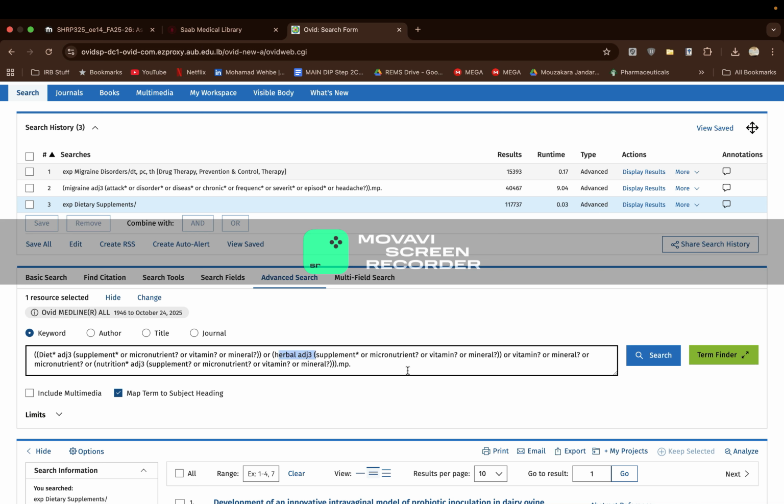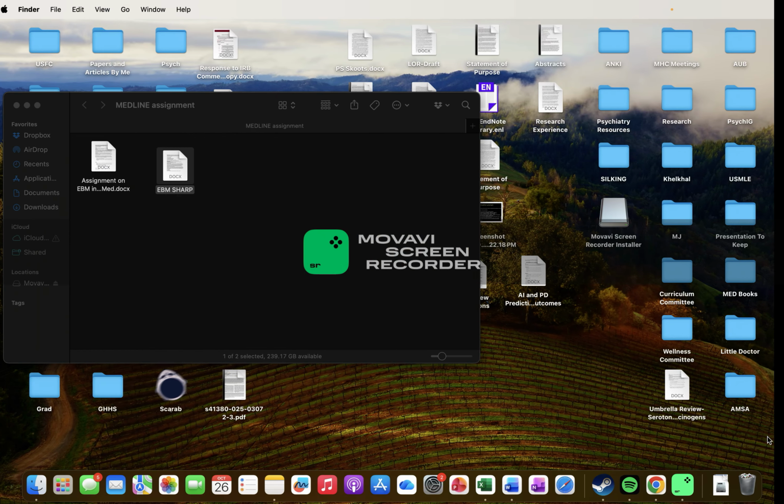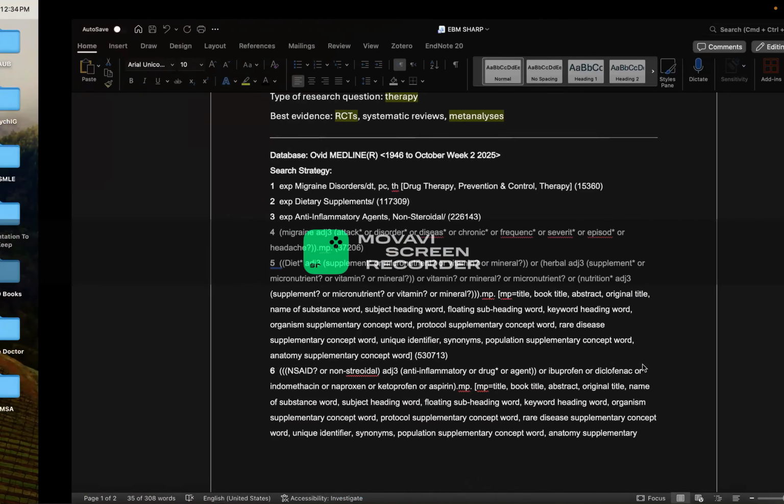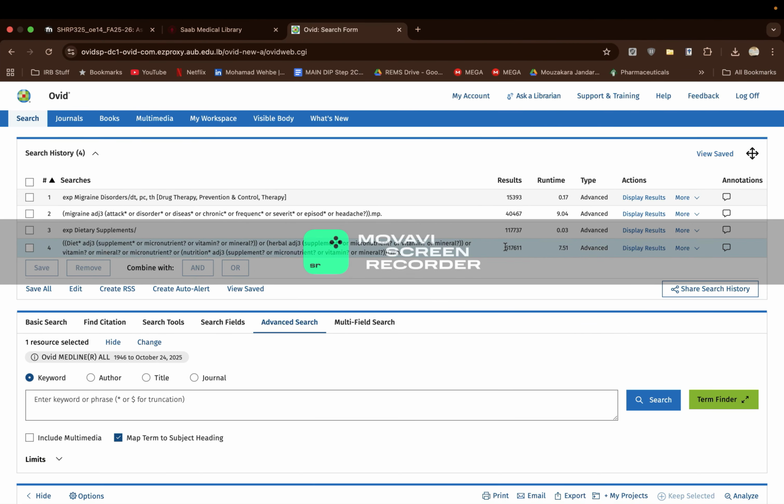same thing for herbal. It's part of the dietary supplements, could be herbal, so herbal supplements, micronutrients, vitamins or minerals, or vitamins on itself, or minerals or micronutrients, etc. So in this case we go ahead and search. And this is gonna take a bit, so I'll let it run. And as you can see here, we got around 617,000 hits, which is great. We want to have as many papers as possible and collect as many papers as possible with our keywords.